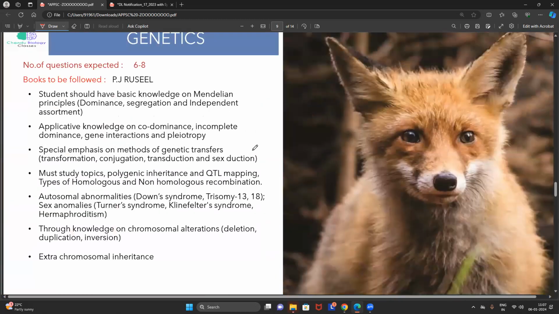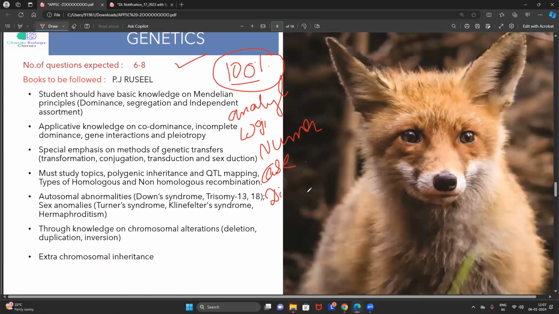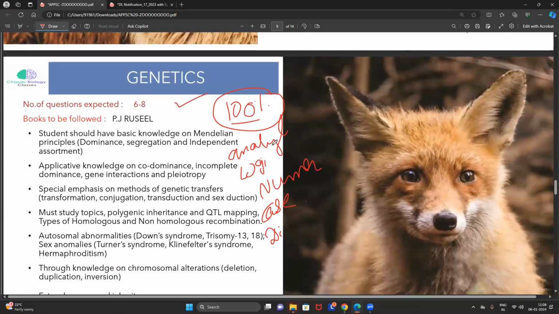Then the next unit, genetics. I don't know why, most of the people will feel a lot of difficulty with genetics. But trust me, I can tell all the students, genetics is the chapter which is 100% conceptual. Why 100% conceptual? Because it is all analytical questions, all logical, all numerical, all case study based, all disease related, all subjective. I'm sorry, subjective in the sense all are conceptual.